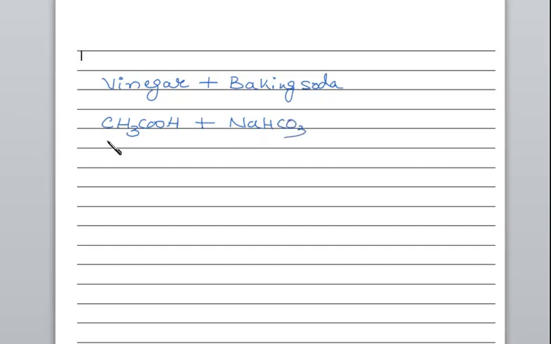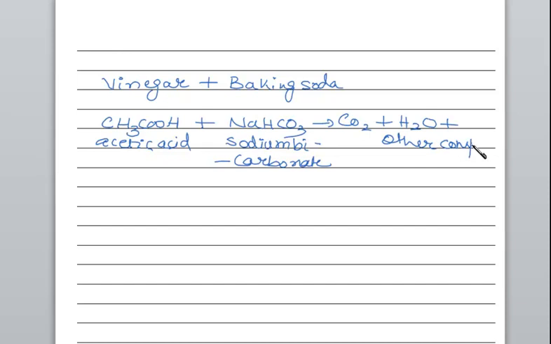So this is acetic acid, this is sodium bicarbonate, and it is giving what? Carbon dioxide plus water plus other compounds. You remember this reaction, right?